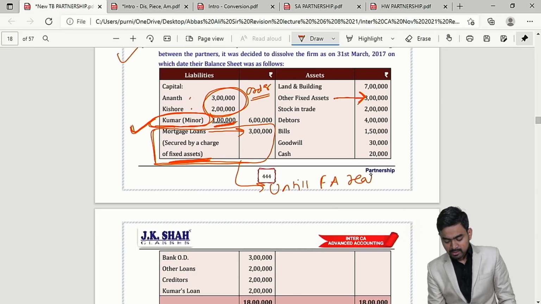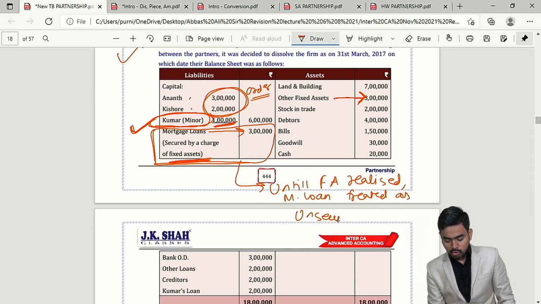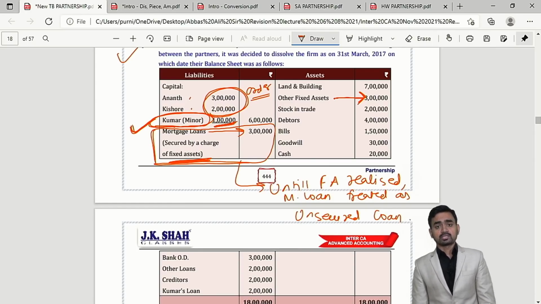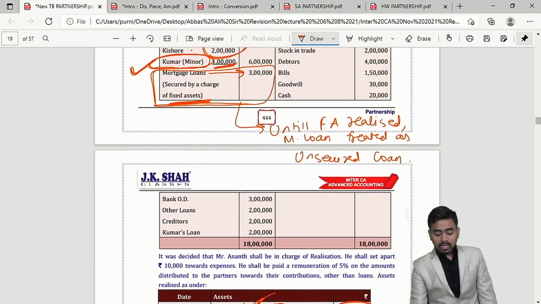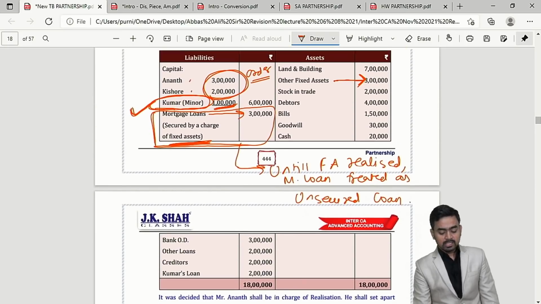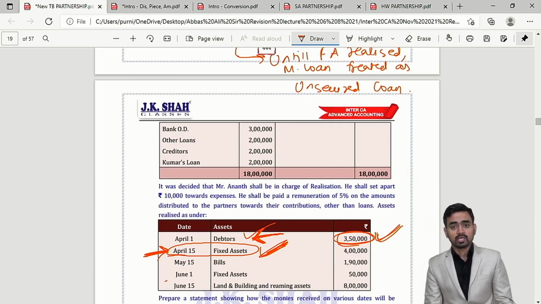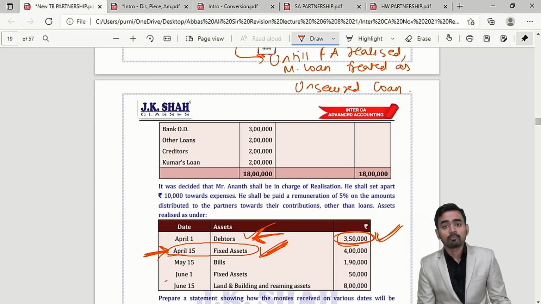fixed asset is realized, mortgage loan is treated as unsecured loan. Very important, my dear students. So until your fixed asset is realized, this mortgage loan will be treated as unsecured. It means definitely you have to make payment out of this 3,50,000 in unsecured ratio proportion.